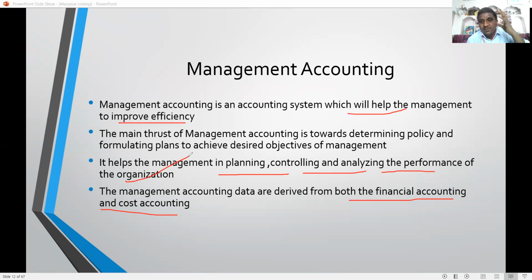So management accounting takes the data from financial accounting as well as cost accounting. It completely helps the management to take decisions, to formulate the policies of the organization, and to formulate the plans of the organization. It is also one of the branches of accountancy. So financial accounting, cost accounting, management accounting: these three branches are studied by BCom undergraduate students.